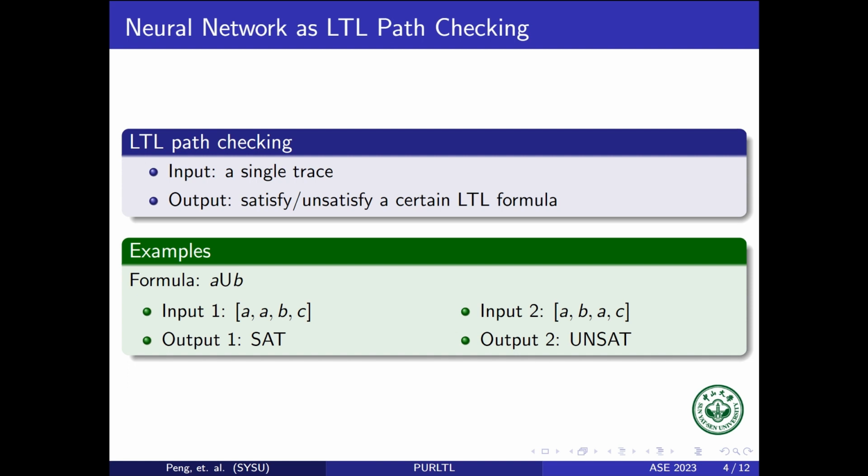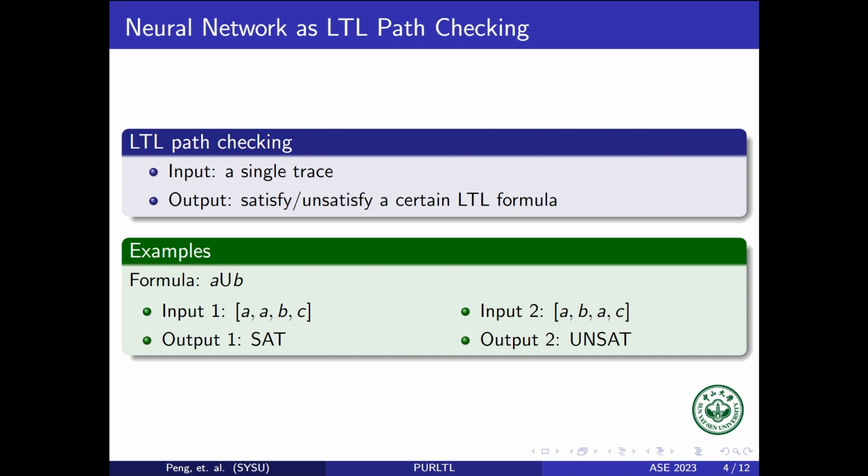The path checking is to input a trace and output a binary label indicating whether the given trace satisfies the formula or not. Here are two examples. Suppose that the formula is A until B. The first input trace is AABC, and the label should be set. The second input trace is ABAC, and the label should be unset.